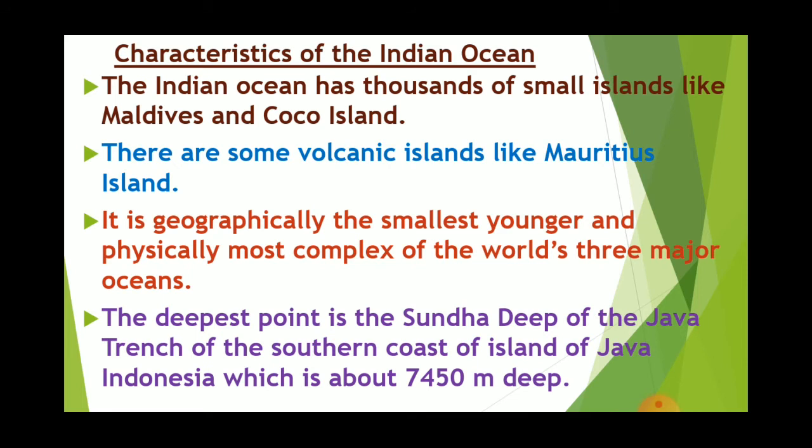Now, what are the characteristics of Indian Ocean? The Indian Ocean has thousands of small islands like Maldives and Cocoa Island. There are some volcanic islands like Mauritius Island here. It is geographically the smallest, younger, and physically most complex of the world's three major oceans. The deepest point is Sunda Deep of Java Trench, the south coast of island of Java, Indonesia. It's about 7,450 meter deep.